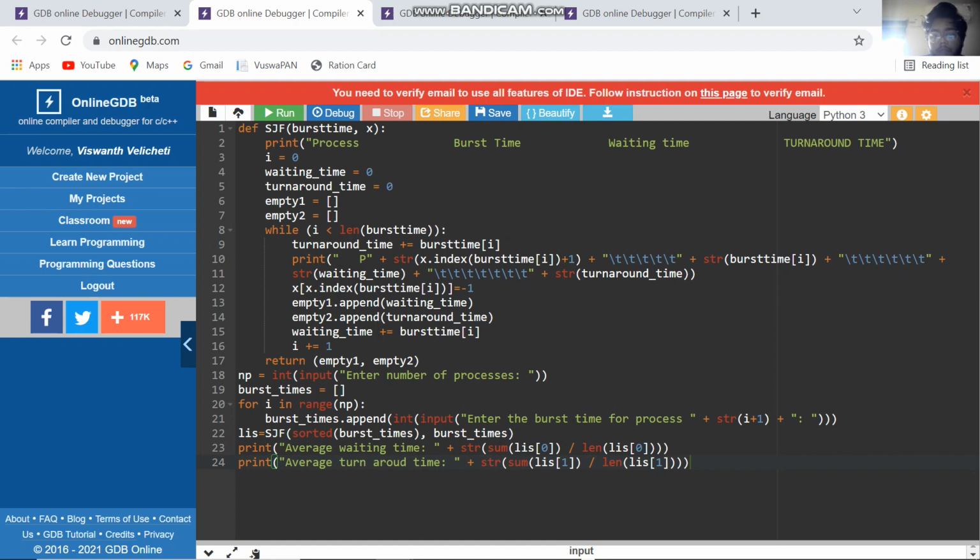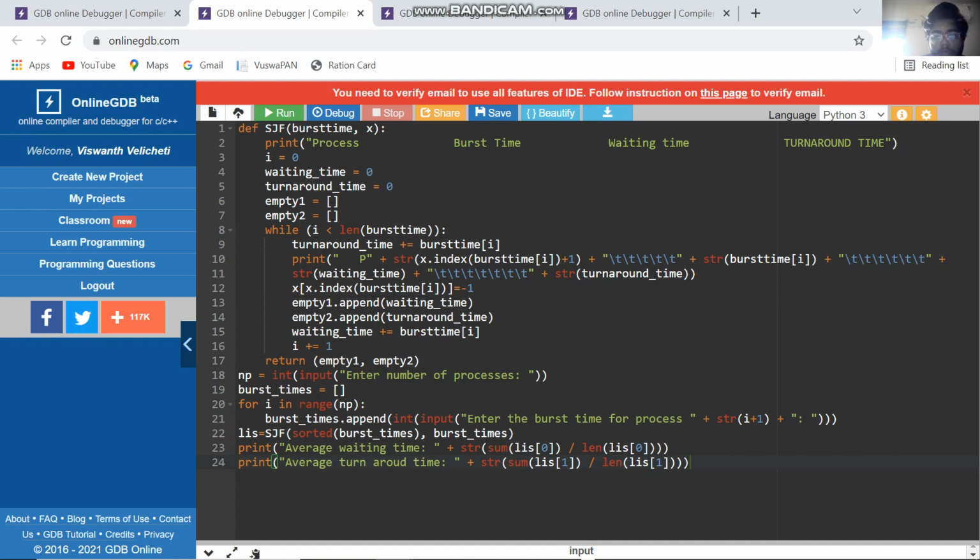Return MT1 comma MT2. NP input, enter number of process. Burst time equal to brackets, for i in range NP, burst time append input, enter the burst time for process plus str i plus 1.